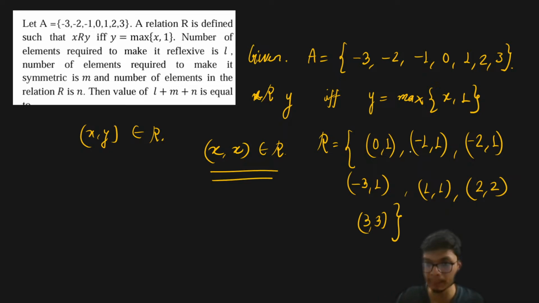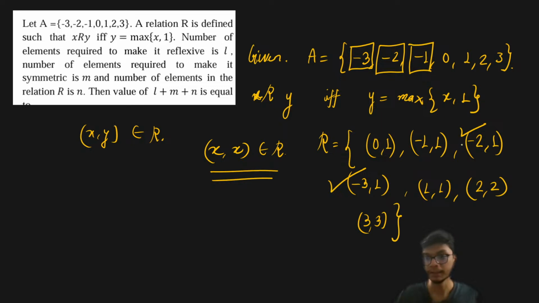I found these elements just by putting in the value of x. If I put x equal to minus 3, then the value of y is 1, so that is minus 3 comma 1. If I put x as minus 2, the value of y is 1, so that is minus 2 comma 1. If I put x as minus 1, the value of y is going to be 1. Similarly, if I take x equal to 0, the value of y is 1, so that is 0 comma 1. And if you take 1, 2 and 3, these are the corresponding results. I hope the relation is clear.